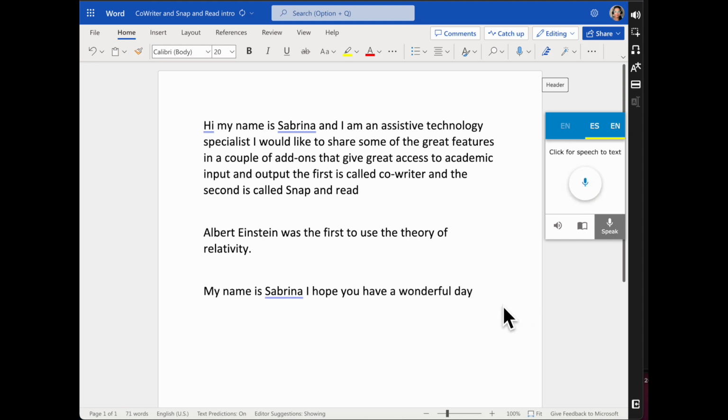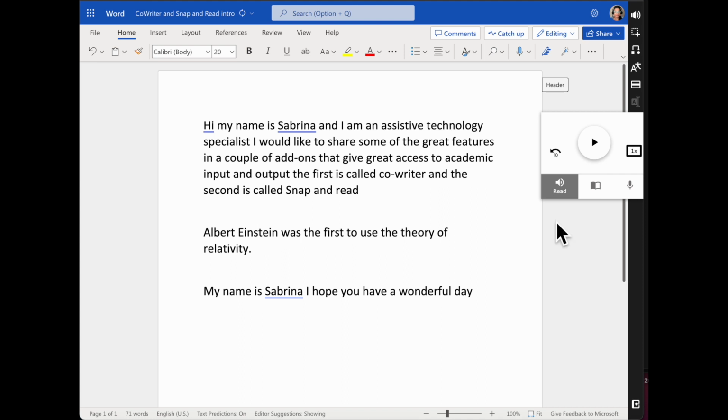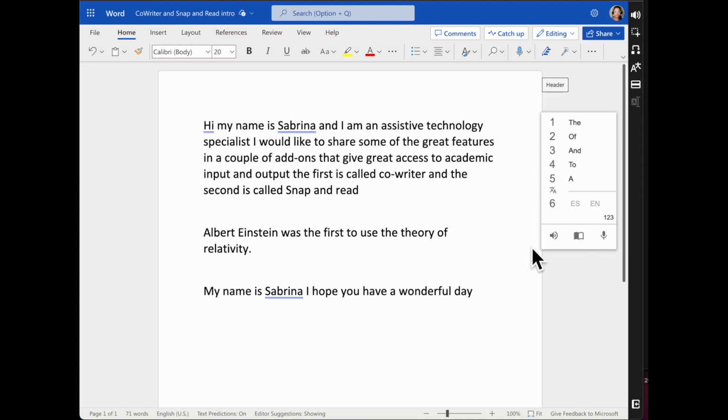So it works, and you can also proofread. Obviously, that's always still important with any of this technology, is that we keep all of that in mind as well. The other one I wanted to show was, let's go back into the prediction, was Snap and Read.